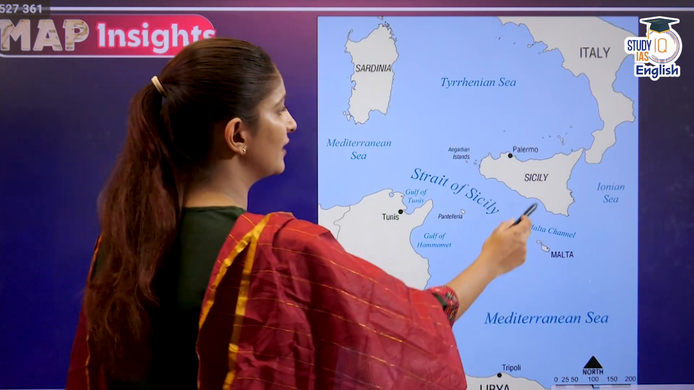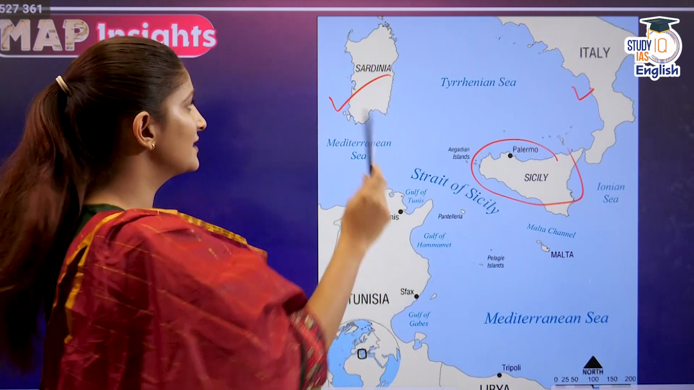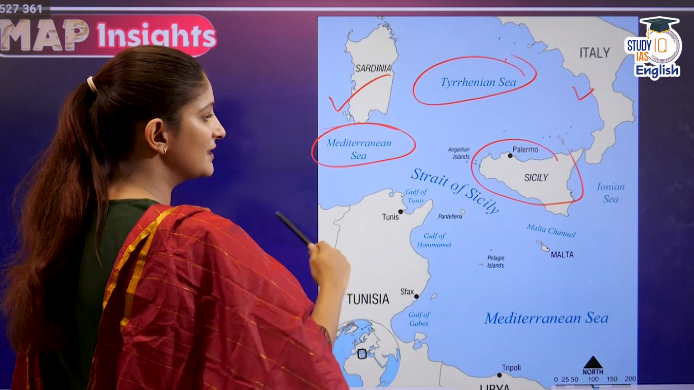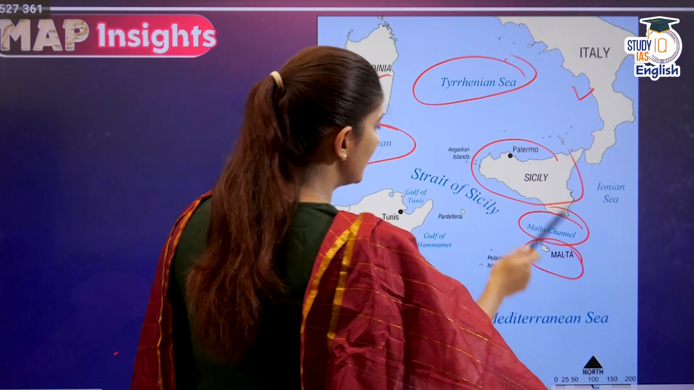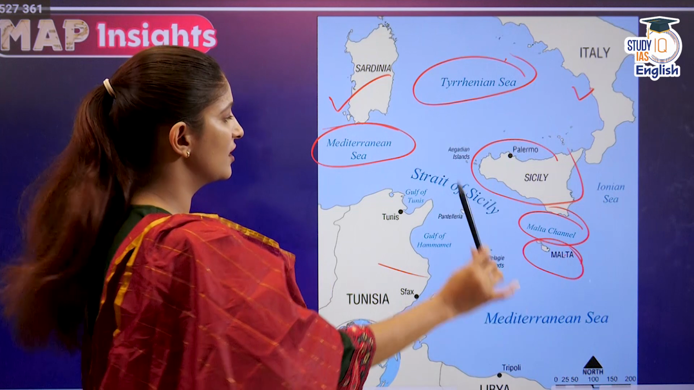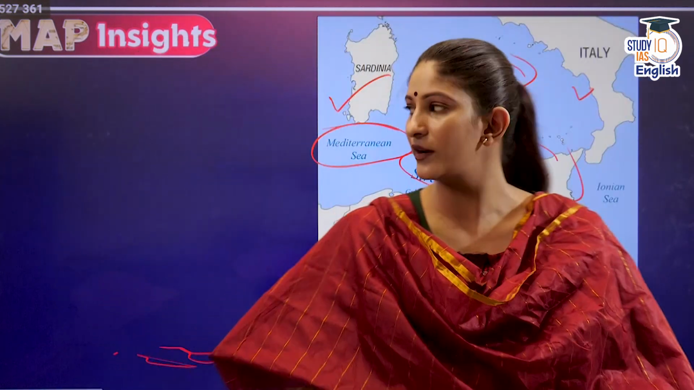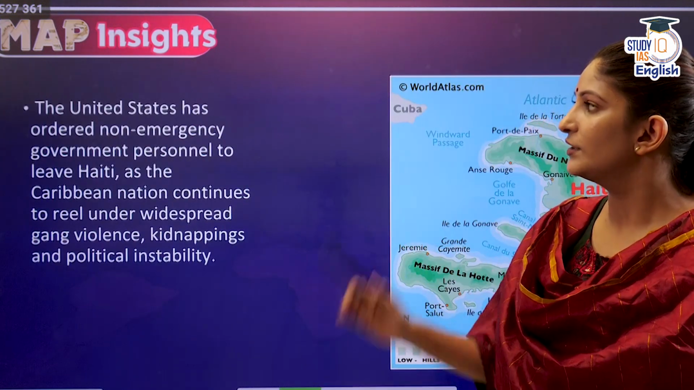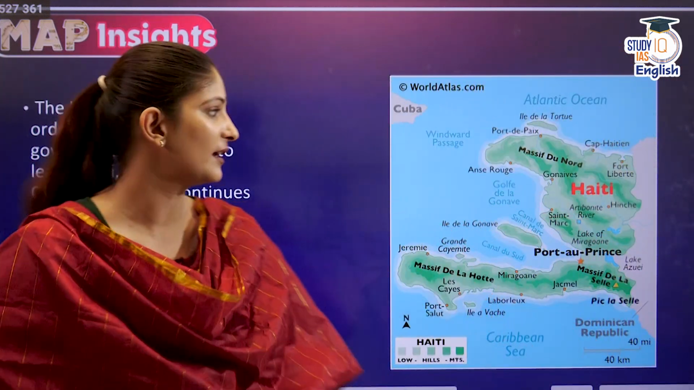As you can see, here is the island of Sicily and here is Italy. There is another important island, that is Sardinia, and here is the Tyrrhenian Sea, which is a part of the Mediterranean Sea itself, and here is the Malta Channel that is separating Malta and Sicily. You see that this particular region all belongs to the Mediterranean Sea region, and here is the Strait of Sicily, which is lying in the Mediterranean Sea. Alright, so that makes the Mediterranean Sea the correct answer. That is option D.